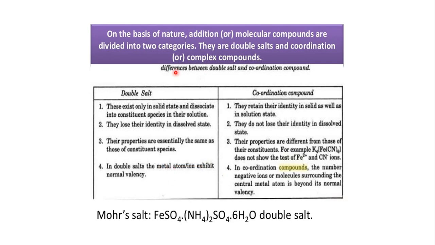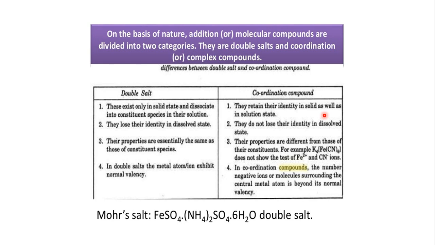Next, on the basis of nature, addition or molecular compounds are divided into two categories: double salts and coordination or complex compounds. These are the major differences between a double salt and a coordination compound. A double salt exists only in the solid state and dissociates into its constituent species in solution, while coordination compounds retain their identity in solid as well as in solution state.